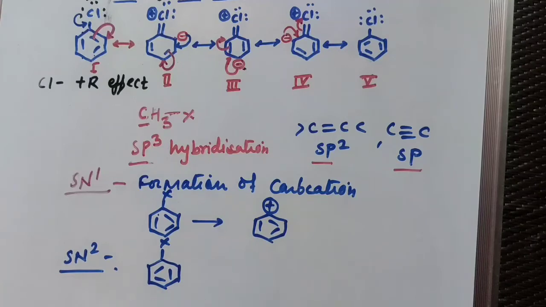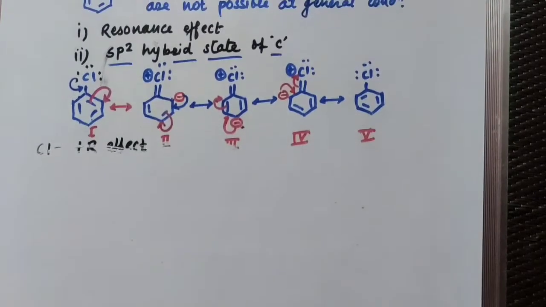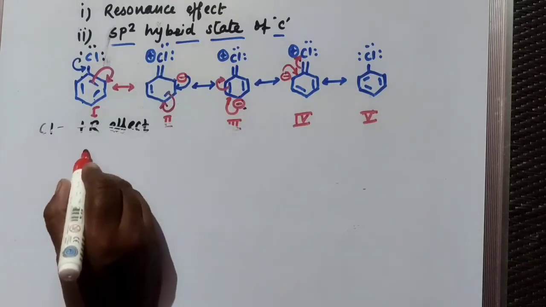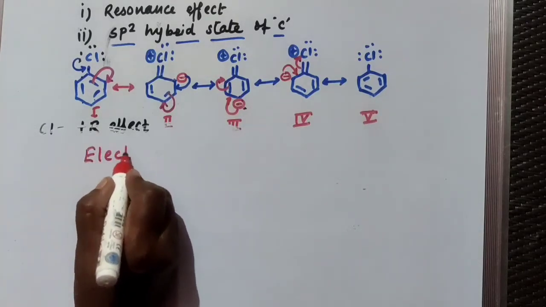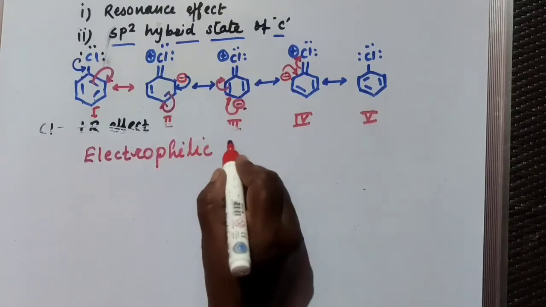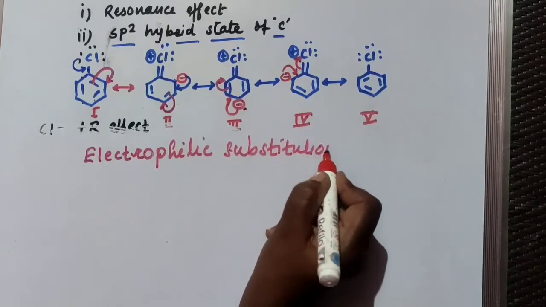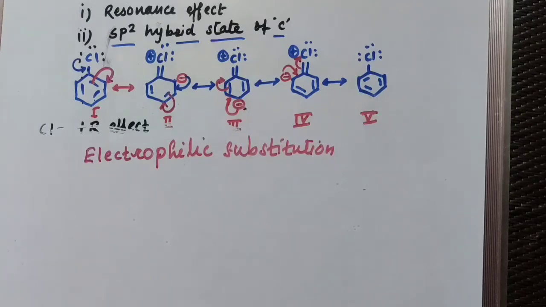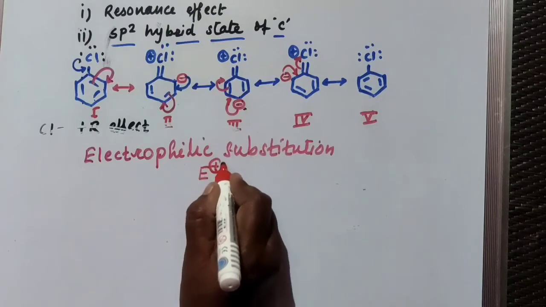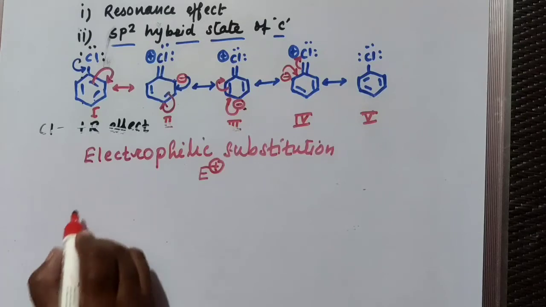In electrophilic substitution, an electrophile, that means a positively charged species, will go for substitution. That means one electrophile is substituted or replaced by another electrophile. An electrophile is a positively charged center or electron deficient species, you know that.